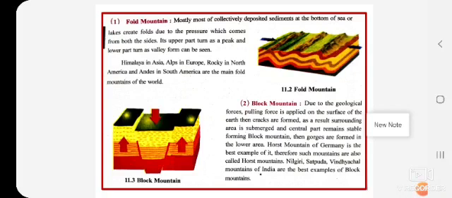Now, fold mountain. Most of the collected sediments deposited at the bottom of the sea or lakes create folds due to the pressure which comes from both the sides. Its upper part turns into a peak and lower part turns into a valley. Now, how are these fold mountains created?